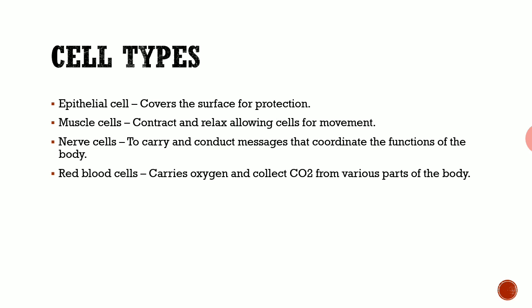And then cell types. What are the different types? There are various different types of cells. Four are explained here: epithelial cells, muscle cells, nerve cells, and red blood cells. What is the function of an epithelial cell? It covers the outer surface and gives protection, like our skin. It just covers our body and gives protection to the internal organs. That is the use of epithelial cells.